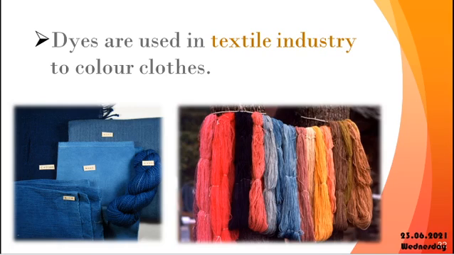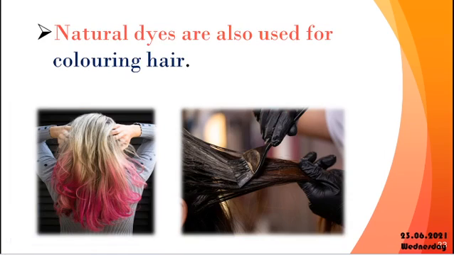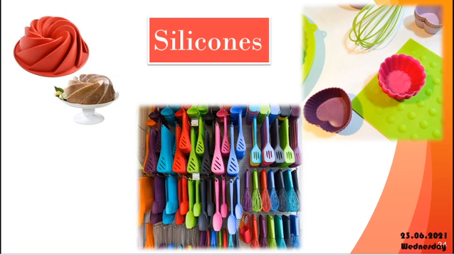These dyes are used in the textile industry. We are wearing clothes with different types of colors, so these dyes are used for that coloring purpose, as well as for coloring our hair. The foods prepared in industries also have some coloring pigments added to give an attractive, colorful look. Some chemical dyes are used in the food industries.